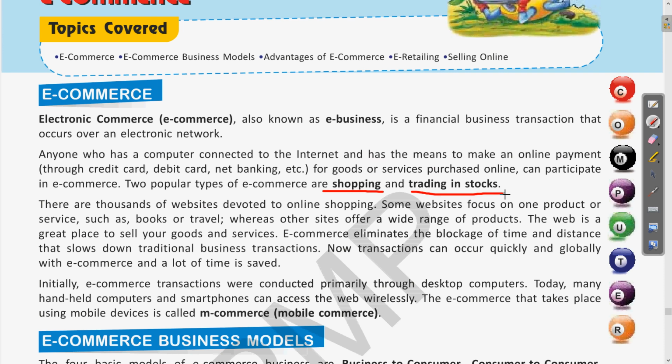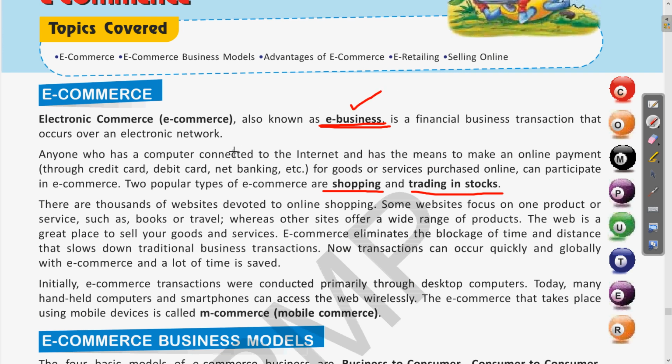So all this is part of e-commerce, that is electronic commerce, and electronic commerce is also known as e-business. Clear? As it is related to business transactions, that is why electronic commerce is also known as e-business.